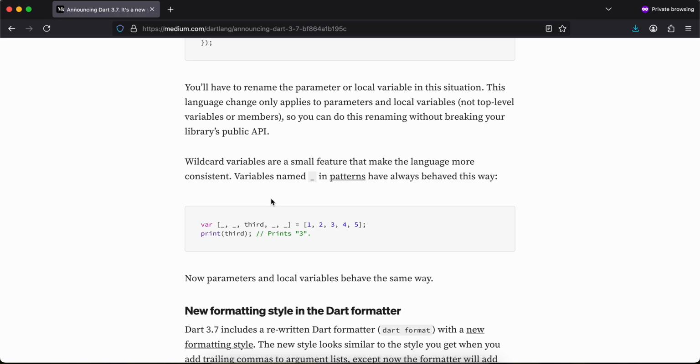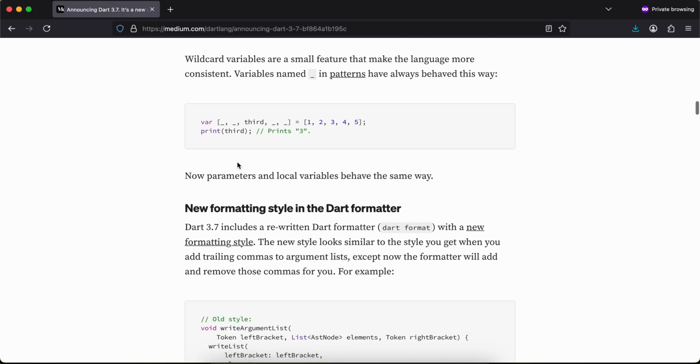Wildcard variables are a small feature that make the language more consistent. Variables named underscore in patterns have always behaved this way. Now parameters and local variables behave the same way.